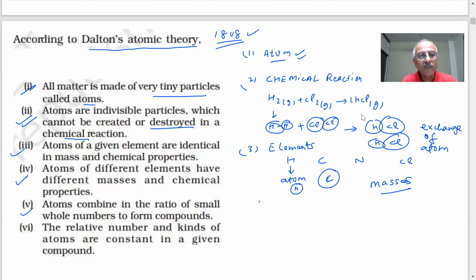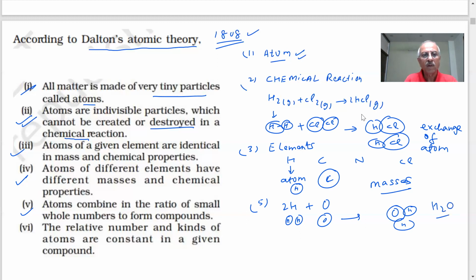What it means, student? What is happening? If I say 2 atoms of hydrogen are combining with 1 atom of oxygen, these are the 2 atoms of hydrogen, and you have 1 atom of oxygen. They are combining. You know what they form? Now what are they forming? This is an example for the formation of H2O. Atoms combine in the ratio of small whole numbers to form compounds. H2O is a compound, student. How is it formed? 2 atoms of hydrogen and 1 atom of oxygen have combined to form the compound water, which we have written.